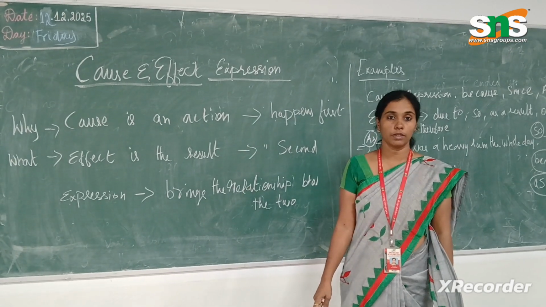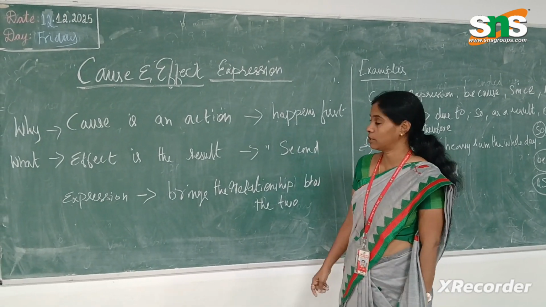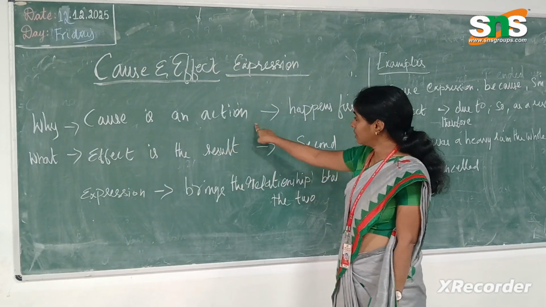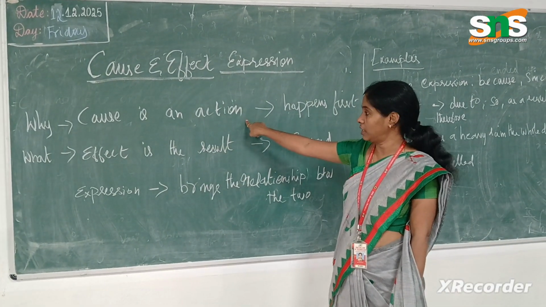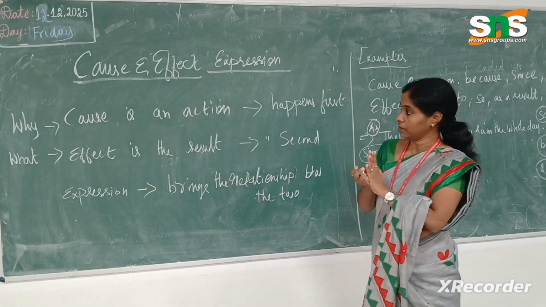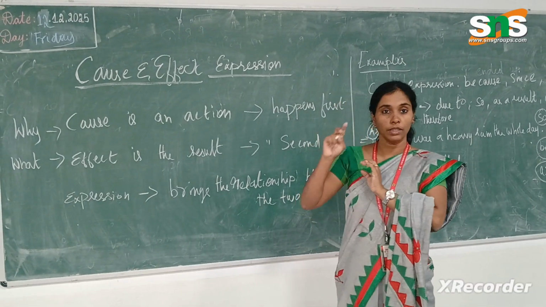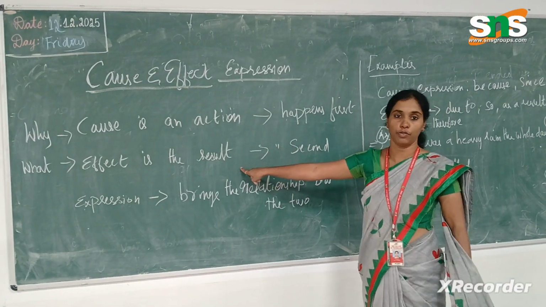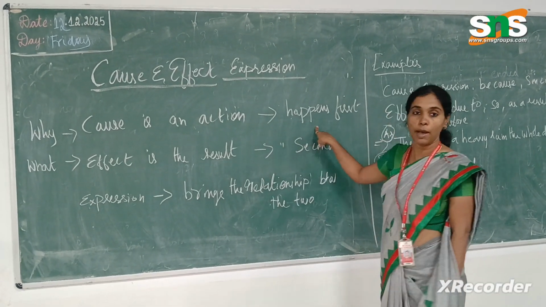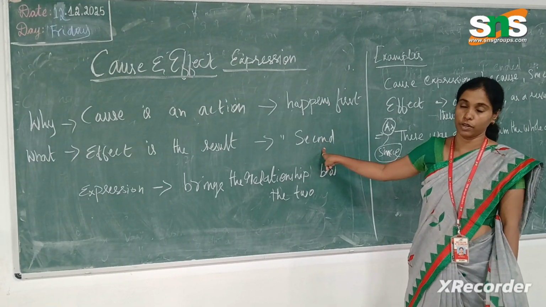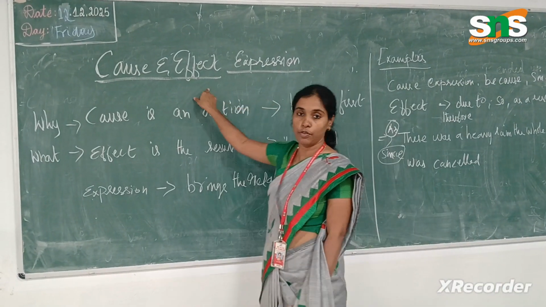Topic is cause and effect expression. So, cause and effect expression. Cause is like an action. There are two sentences in a sentence, where the first sentence we call the cause and the second sentence we call the effect. Whatever happened first we call the cause, and whatever happened second we take as the effect. That is what cause and effect means.